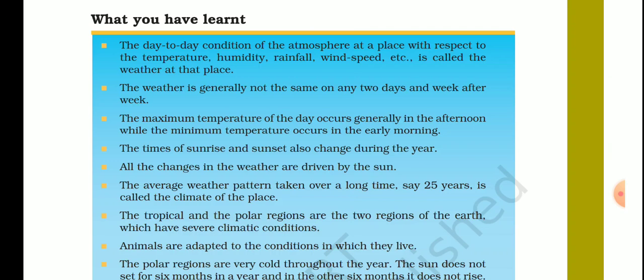Animals are adapted to the conditions in which they live. We discussed that adaptation is a feature, or certain special features, in the organism which help it to survive in a particular climate. And if an organism does not have those special features, then what does it do? It migrates from the place. For example, in the case of the Siberian crane, when the conditions become extremely unfavorable or extremely harsh, those organisms migrate from that place for some time, and then return back to their home when the normal conditions arrive.